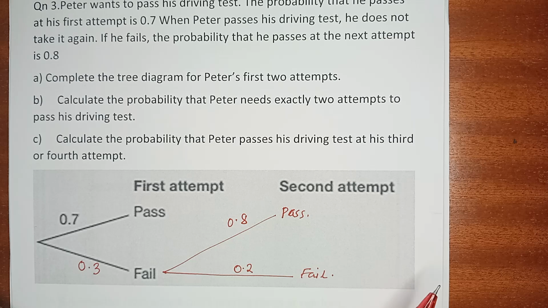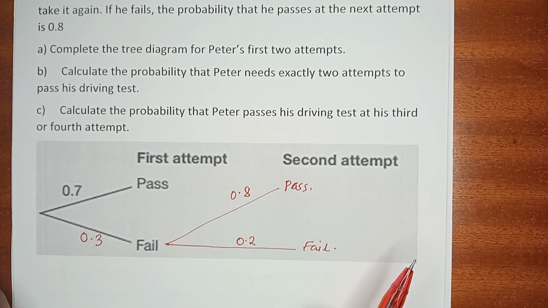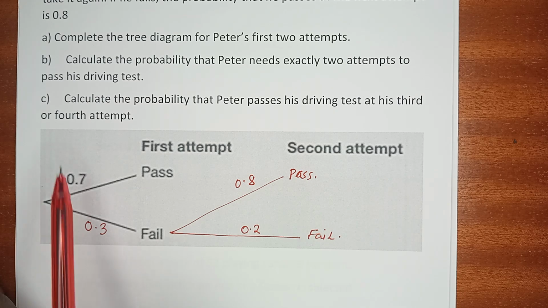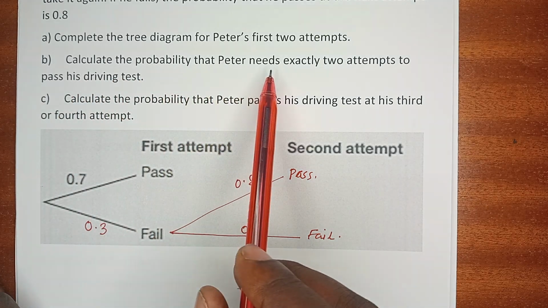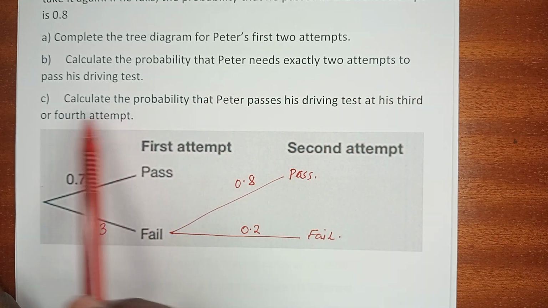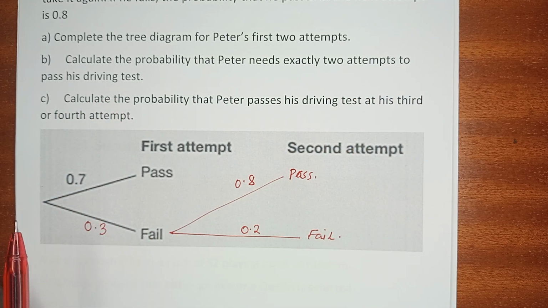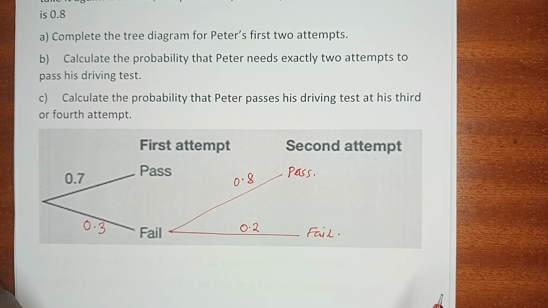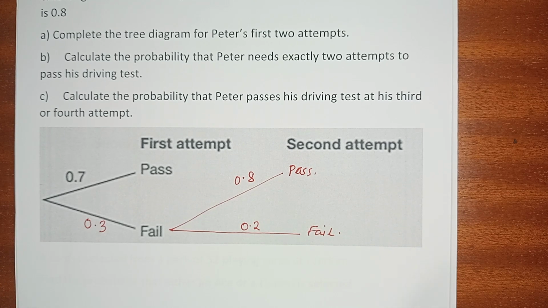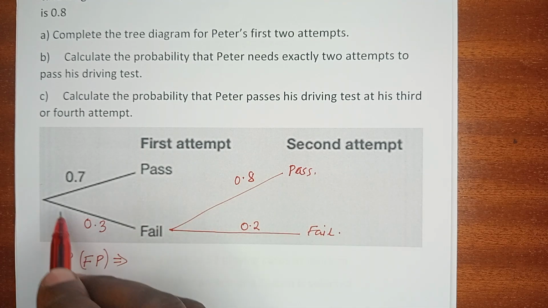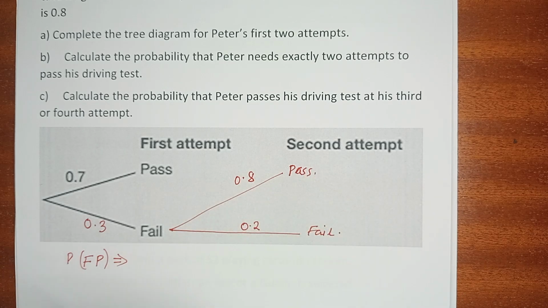Now, let's go to part B of the question. We are asked to calculate the probability that Peter needs exactly 2 attempts to pass his driving test. That means in the first attempt he has to fail, and in the second attempt he has to pass. The probability of failing and then passing: you can see that route.